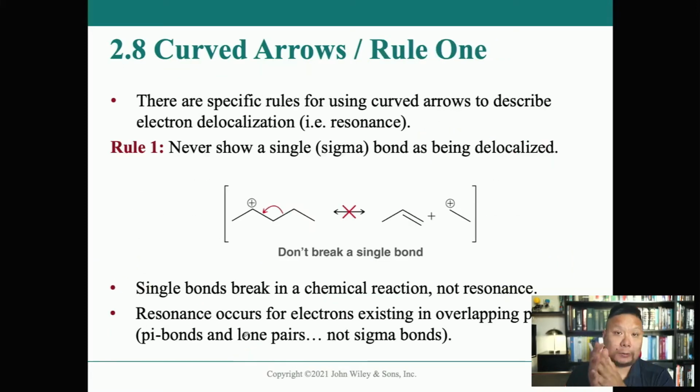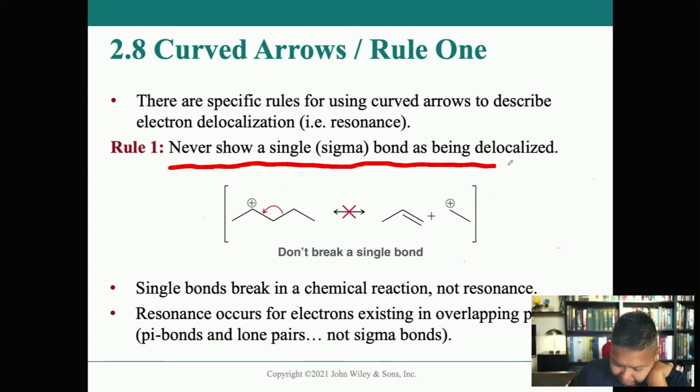So there's some rules when it comes to curved arrows, right? When you draw curved arrows. So let's go through these rules one by one. As long as you follow these rules, I think that my rule is probably the most important, which is electrons always go towards electron sinks or positively charged atoms, right? But let's go through these official rules real quick, okay? Rule number 1, never show a sigma bond being delocalized, right?